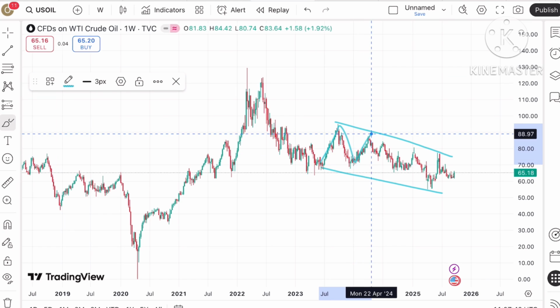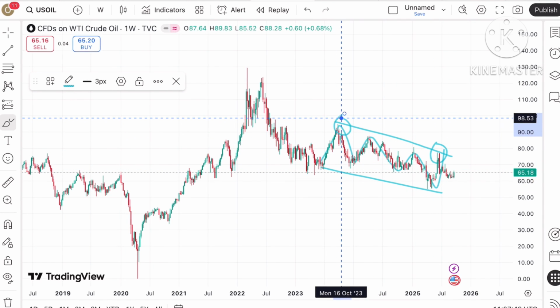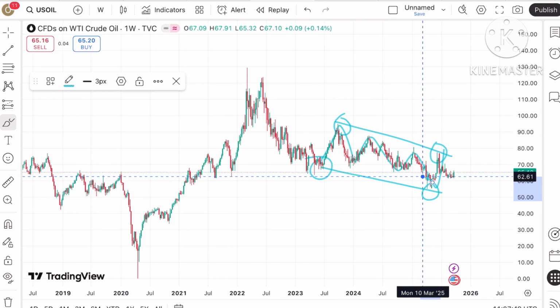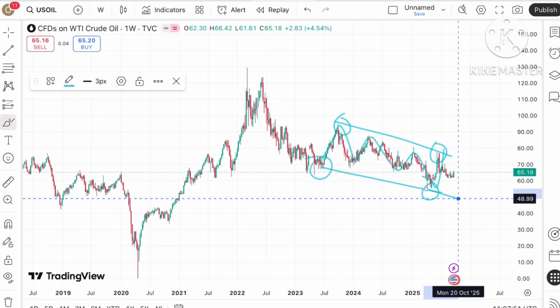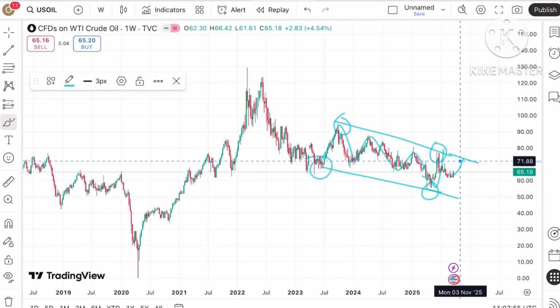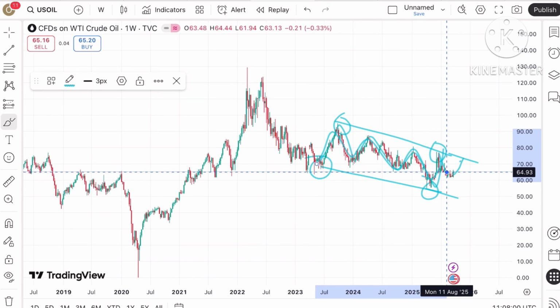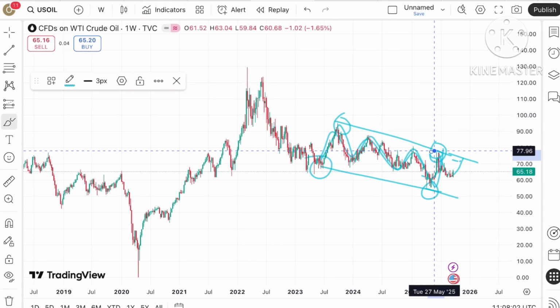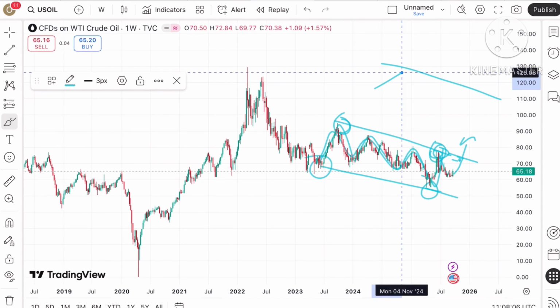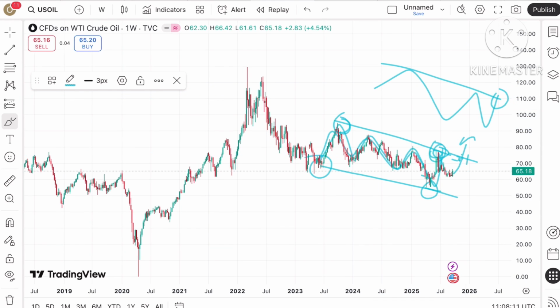This level is already tested twice, and this level is also already tested twice. So now the price is in this range. If it starts sustaining this level, the probability is high that we can see it move towards a level of $70 if the price moves in this range. Or if it starts crossing this level, because we have seen this level is already tested, we can see the price cross this particular level if the price sustains above a level of $72.